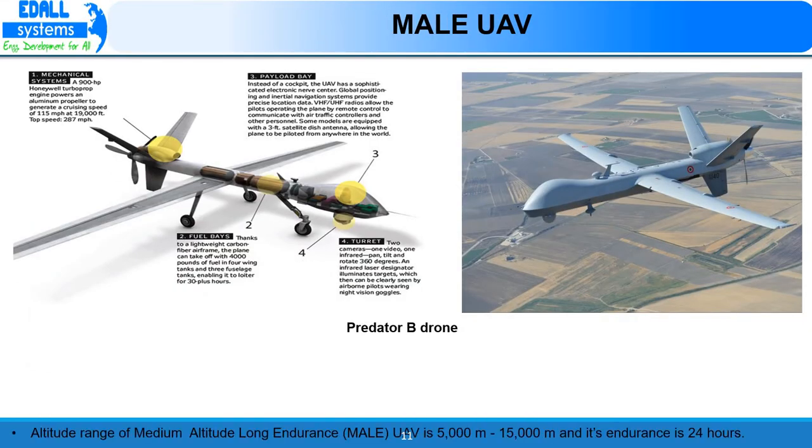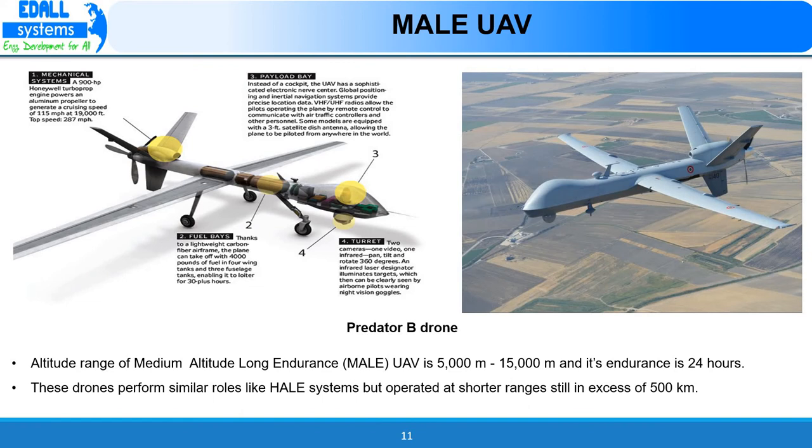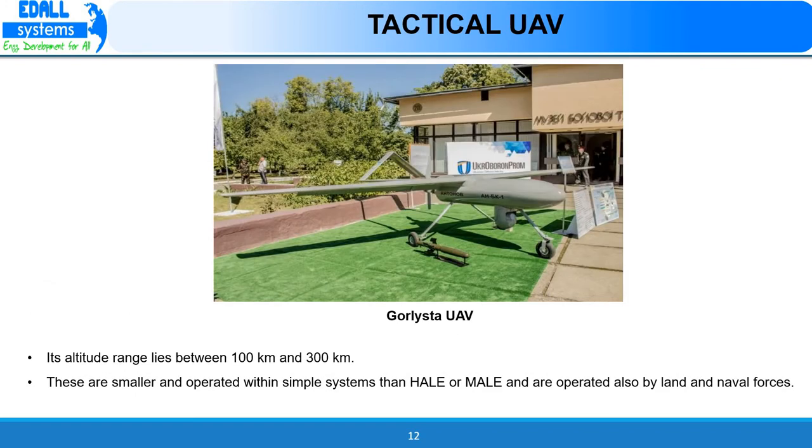Predator B drone is an example for medium altitude long endurance unmanned aerial vehicle. Altitude range of this unmanned aerial vehicle is 5,000 meters to 15,000 meters and its endurance is 24 hours. These drones are also used for long range investigation, surveillance and operated by air forces at short ranges in excess of 5 kilometers. These are operated by land and naval forces.